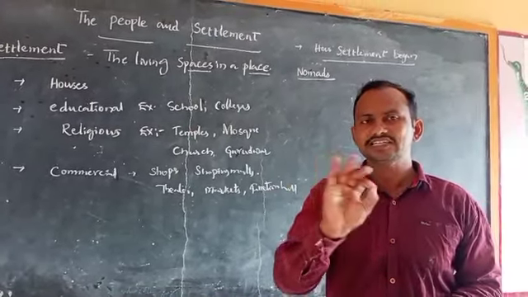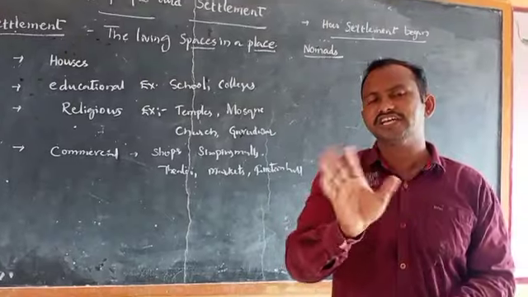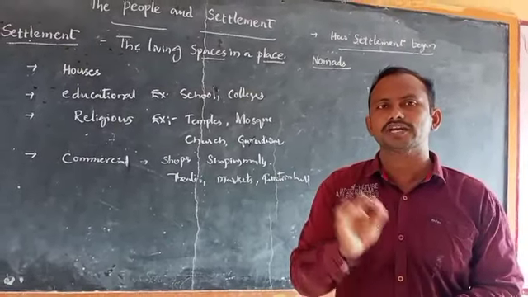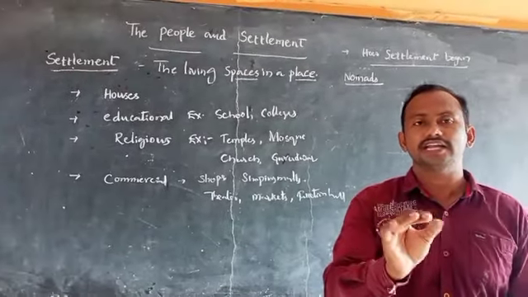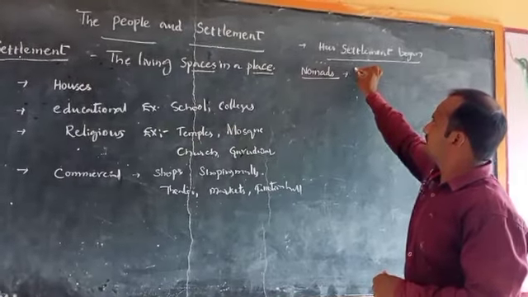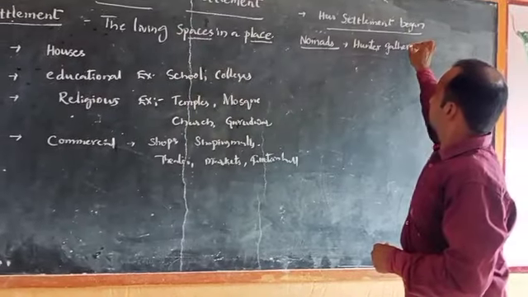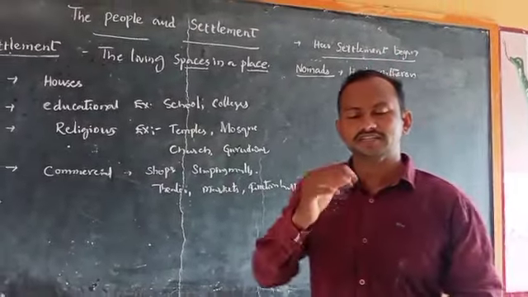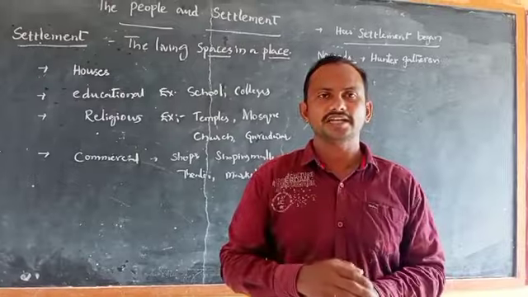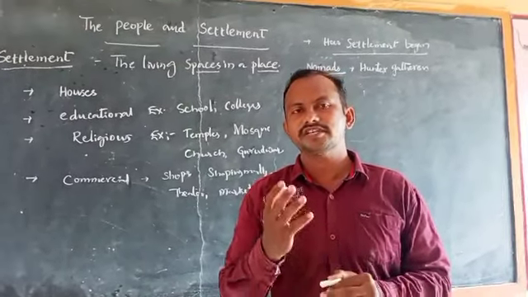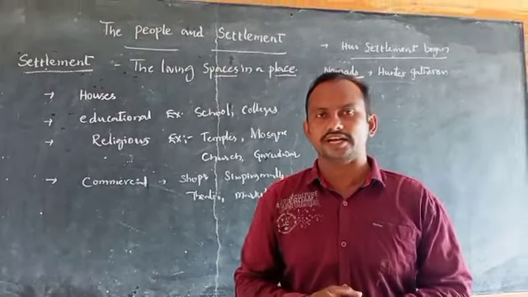Nomadic life means they did not stay in one place like we are staying in one place in the present days. They are always moving from one place to another place in search of food. The nomads are also known as hunter-gatherers. It means they hunted animals and gathered food from the plants and trees. Sometimes they also hunted animals to get the meat and the skins of those animals.